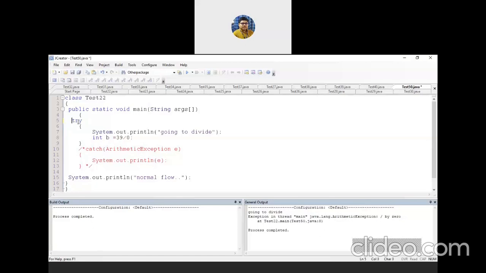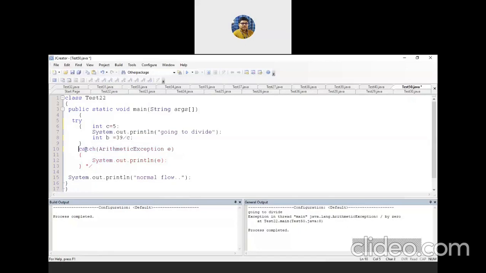Fine. Now I am writing this code inside a try block. Why am I writing this code inside a try block? Because I assume that this part of code may throw an exception. May. If you write one variable over here, say int c, and if you take the input for this c variable, and your user gives any non-zero value, your program will run fine.